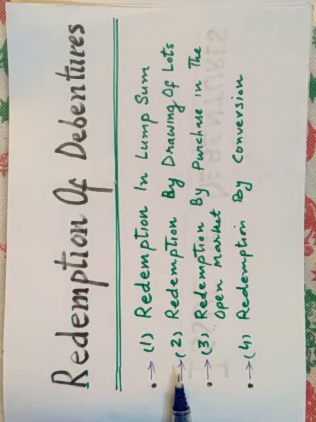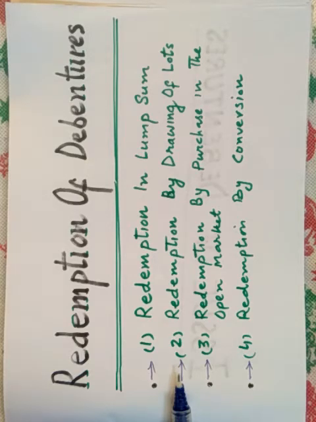The debenture holders whose slips are drawn are repaid the amount as per the terms of issue, that is at par or at premium. This is called redemption of debentures by drawing of lots.